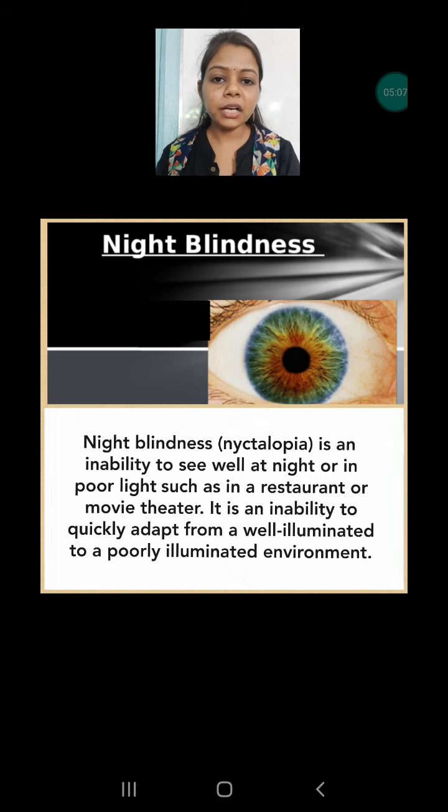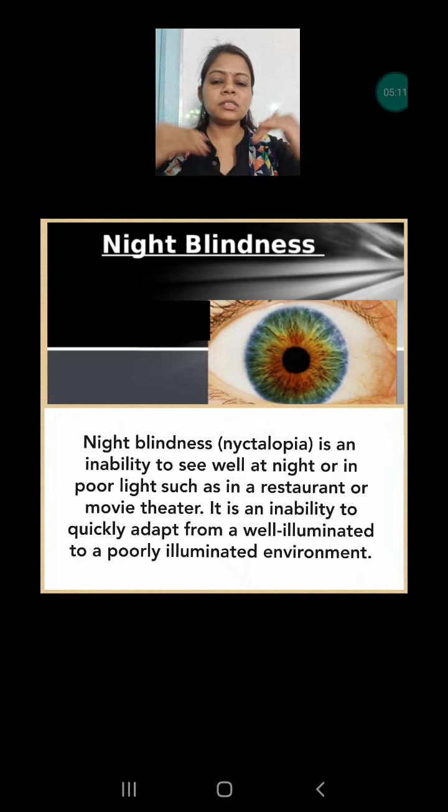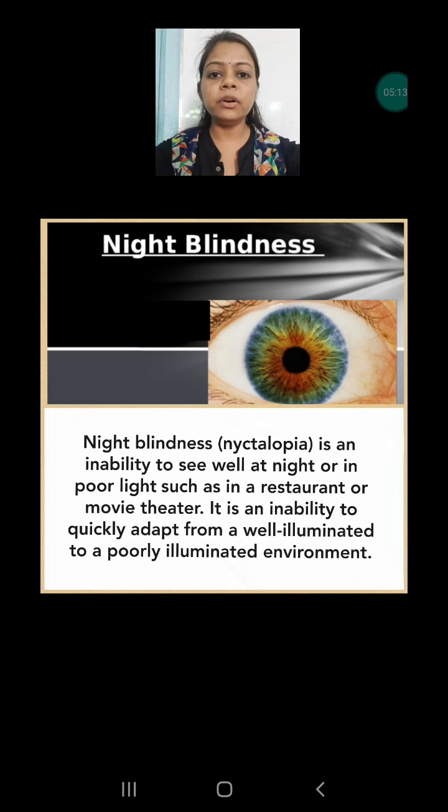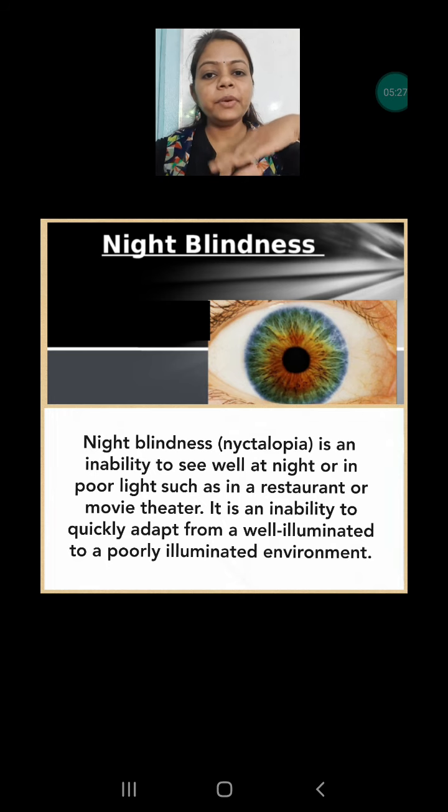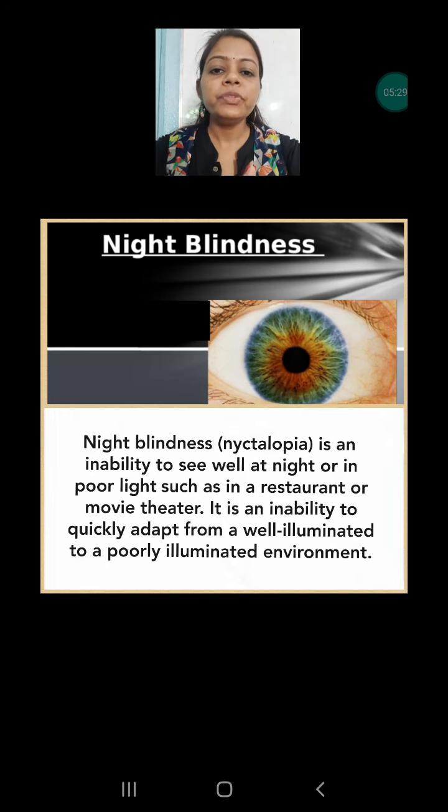Generally when we come from outside with a lot of light, our room looks darker, and again if we go from our room to the sun, our eyes shrink. Why? Because we are adapting according to the light. This adaptation is very slow in the person who is facing the problem of night blindness.